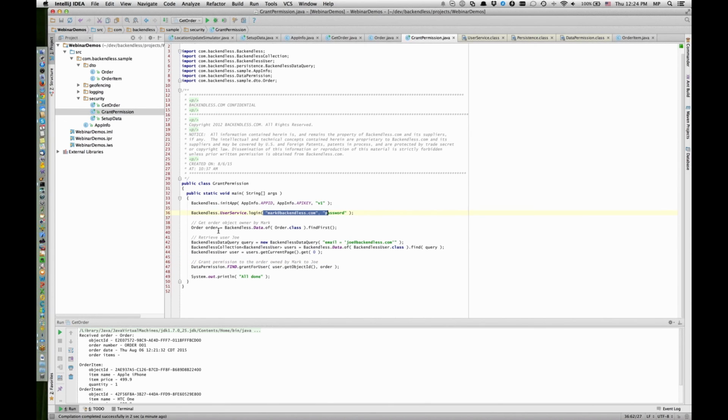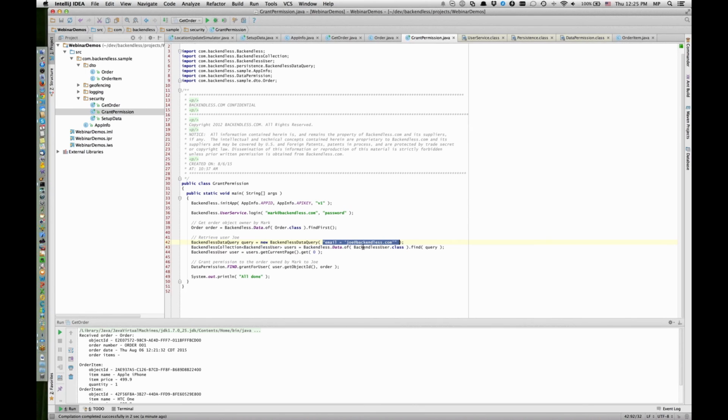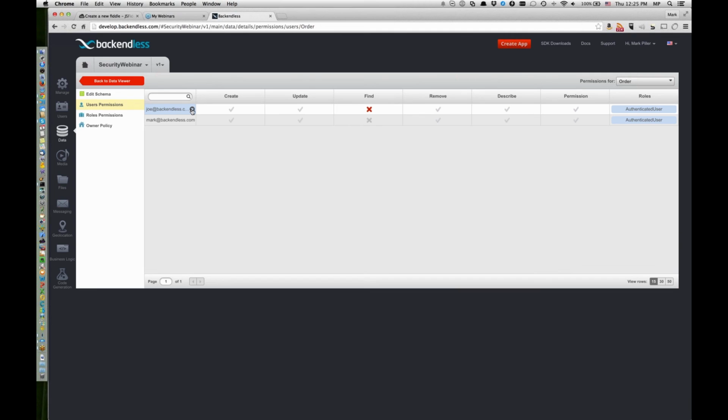All right, so here's what this example does. We log in as Mark, we load the very first object which belongs to Mark, then we retrieve user Joe by using a query. So we're going to be querying the users table and find the user object that satisfies this query. And then we're going to use the very special API called grant for user. So we're granting access to a specific object to a specific user. Okay. Before we run this example, let's get the system to the point where Mark can load objects and Joe cannot. So we'll just need to reset some of the things here.